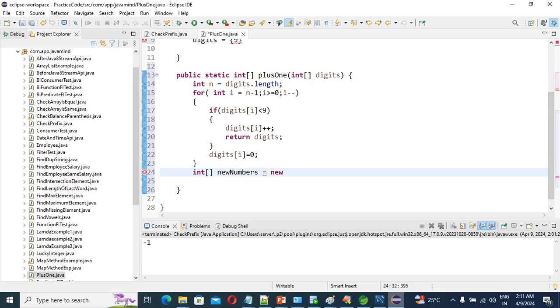New numbers equals new int of n plus 1, guys. We can increment by 1 in the number, so int n plus 1, and we set new numbers at index 0 equals 1, guys.